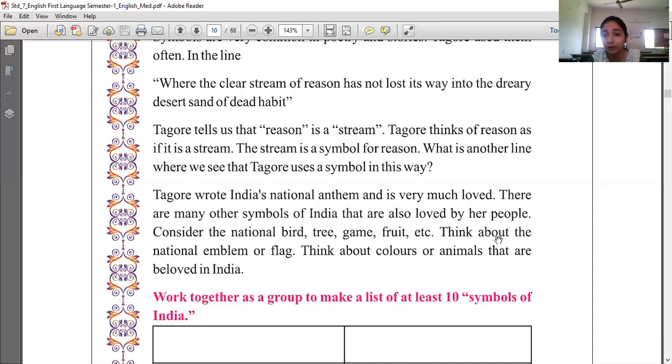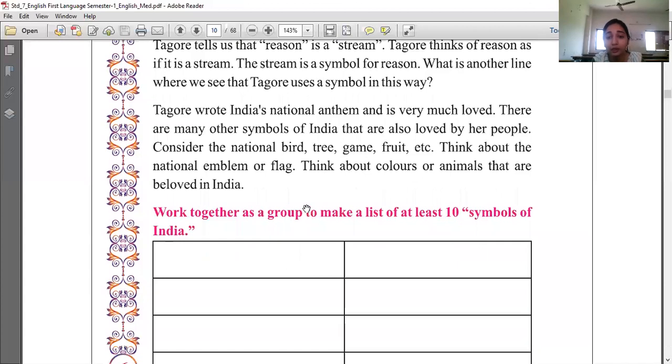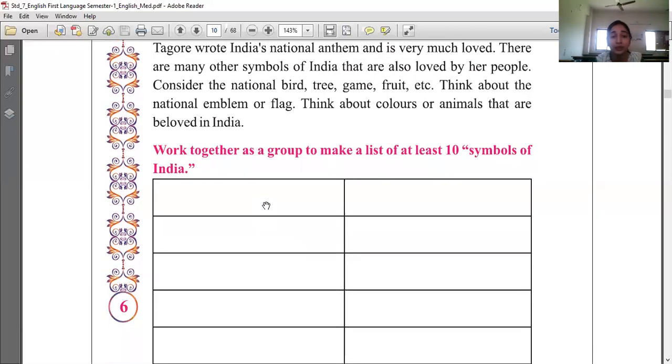Now, think about the national emblem or flag. How does the national flag of India look like? What are the colors in it? What does the color stand for? All this you have to write over here. Think about colors or animals that are beloved in India. Any animal which is only found in India, that can also be a symbol of India.